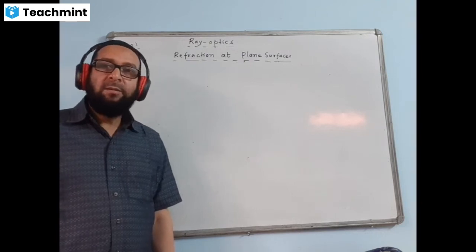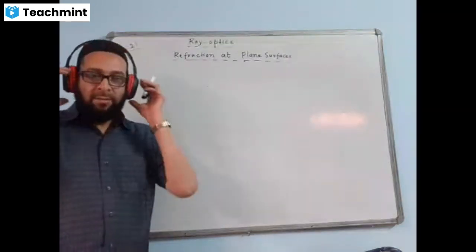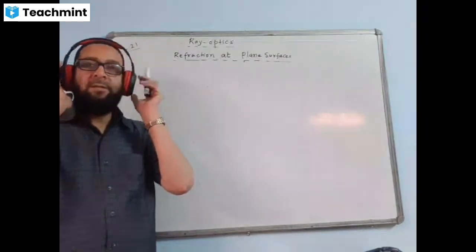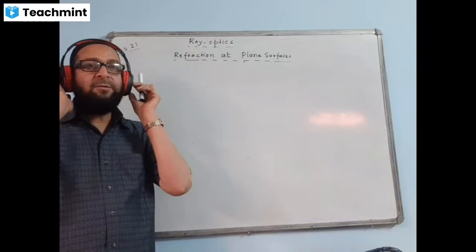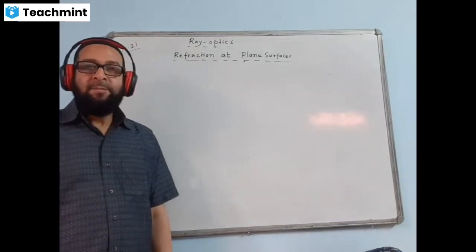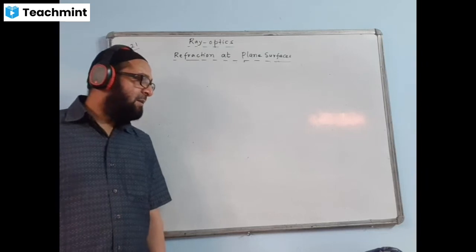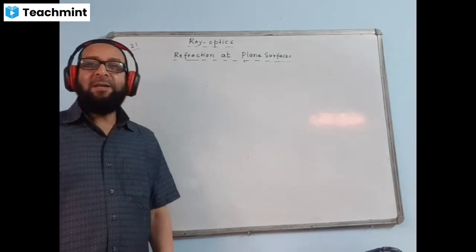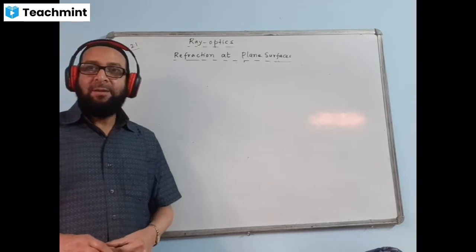Anyone? Very good. Diamond has got the maximum value. And minimum, which medium has it? No. Minimum is air.